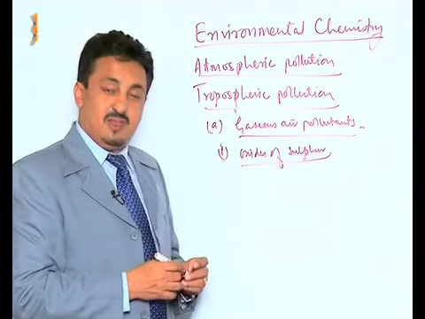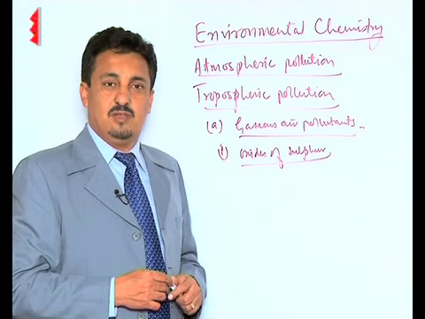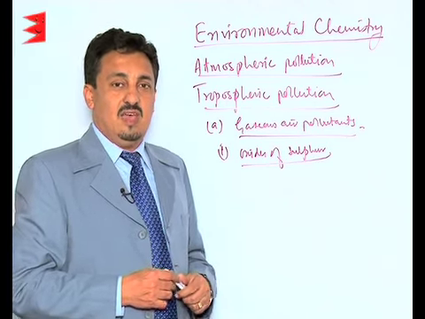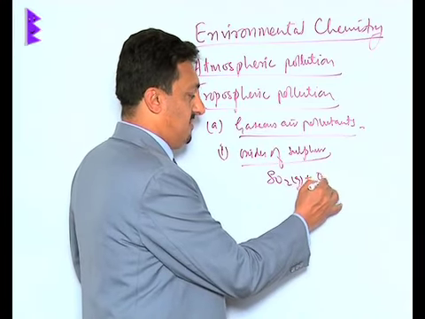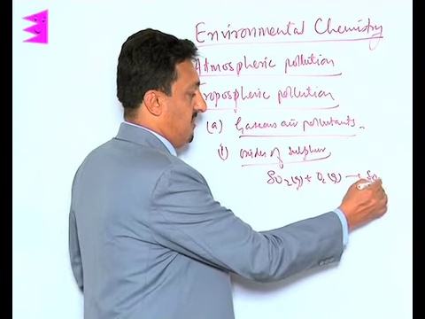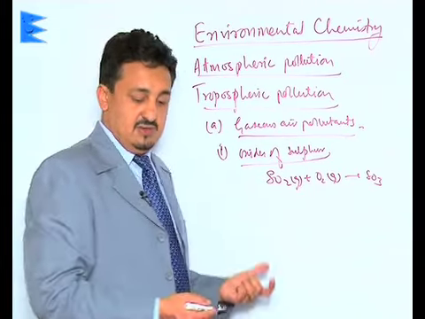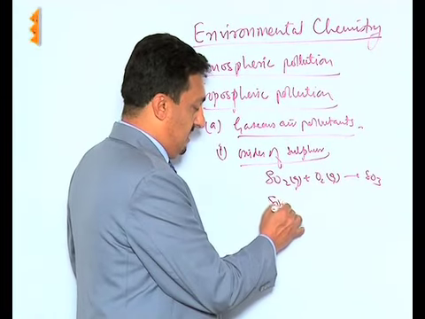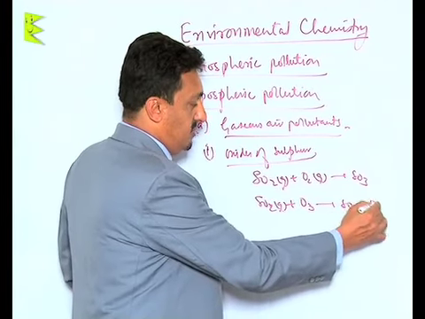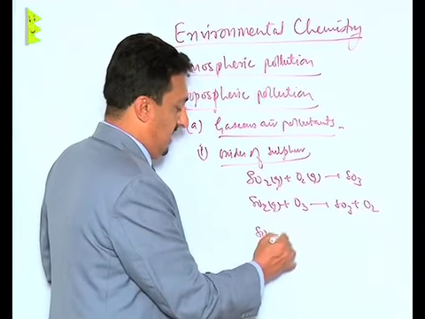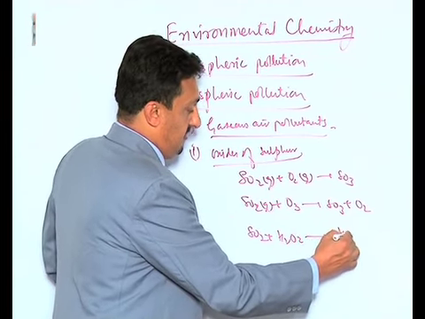The oxides of sulfur are given out whenever the burning of fossil fuels, the petrol and diesel, takes place in our vehicles, and they mainly include sulfur dioxide, which also combines with oxygen in air and gets converted into sulfur trioxide. This oxidation of sulfur dioxide to sulfur trioxide is also done by ozone, which gives SO3 and O2, as well as by hydrogen peroxide, which results in the formation of H2SO4.